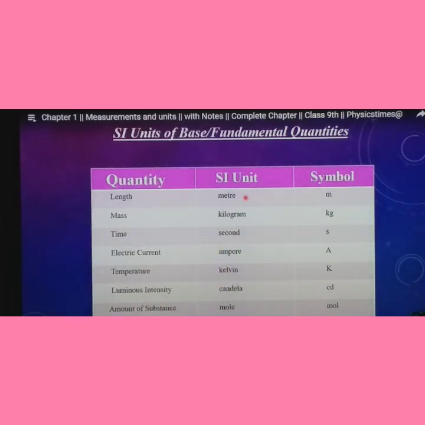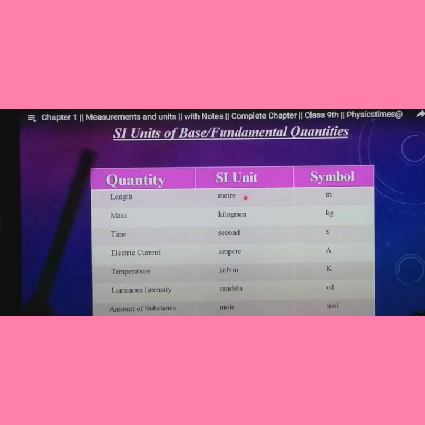So at the end of the Second World War, there was a necessity to use a worldwide system for measurement. That's why the SI system, that means International System of Units, was developed, and it was recommended by the General Conference on Weights and Measures at Paris in 1960. That means in Paris only. So they made a general conference and they developed and recommended all these quantities.